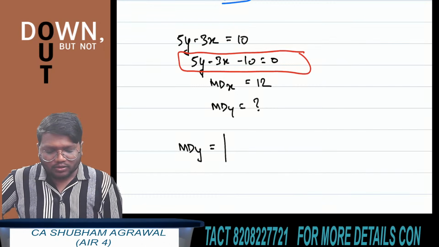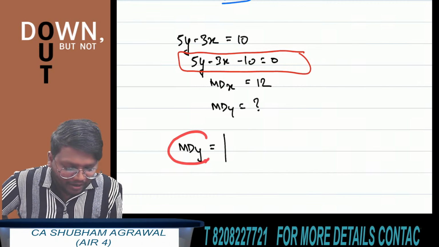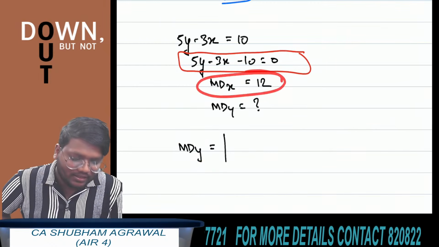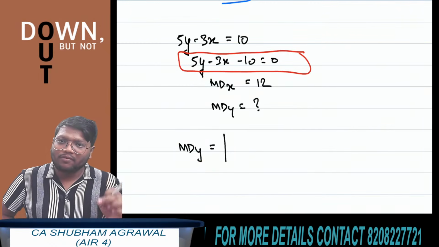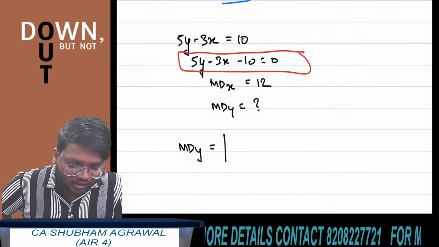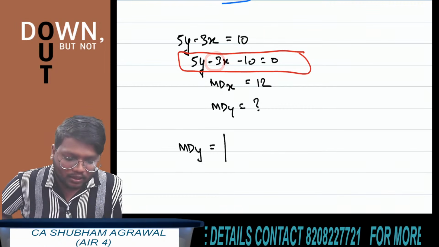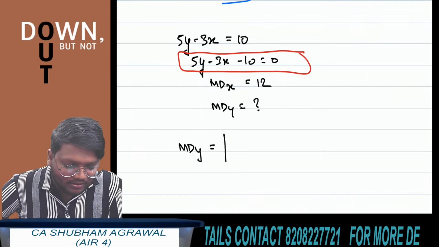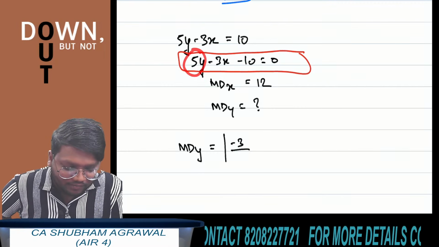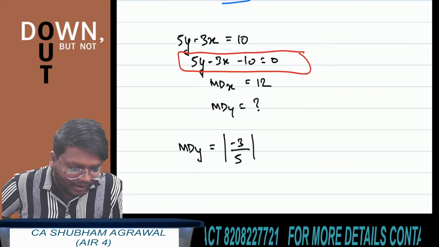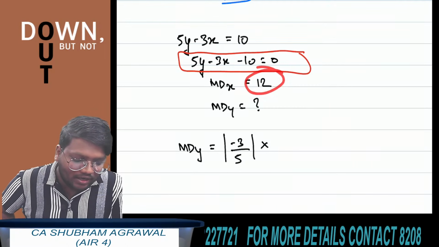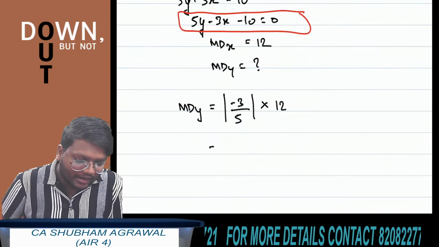Now here we have to find the mean deviation of y, and the mean deviation of x is given. So use this result: mean deviation of y is equal to the absolute value of coefficient of x divided by coefficient of y. What is the coefficient of x here? Minus 3. And the coefficient of y is 5. So the absolute value of minus 3 upon 5, multiplied by the mean deviation of x. What is the mean deviation of x? It is given in the question, which is 12. Now you can get the answer.